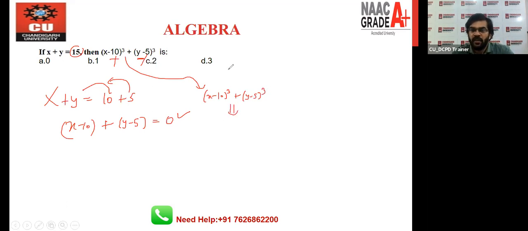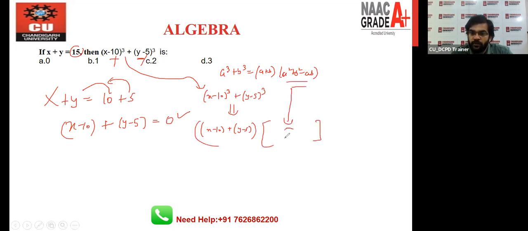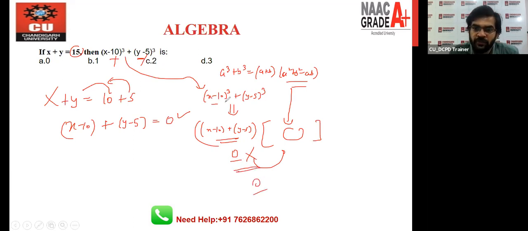The first slide we have discussed: a cube plus b cube, right? The formula was a plus b bracket a square plus b square minus ab. So if you write down the formula, a plus b, and the remaining result is this one. There is no need to write this one, because we know this value is 0, and if you multiply 0 with anyone, definitely the overall result will be 0. So we have x minus 10 cube plus y minus 5 cube. The result will be 0, and the correct option will be A1. I hope this one is clear to everyone.